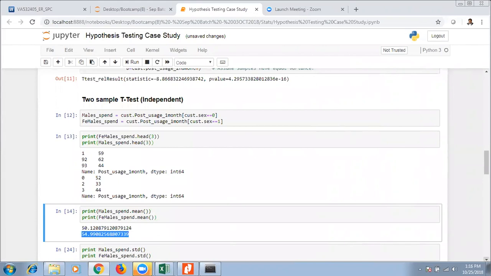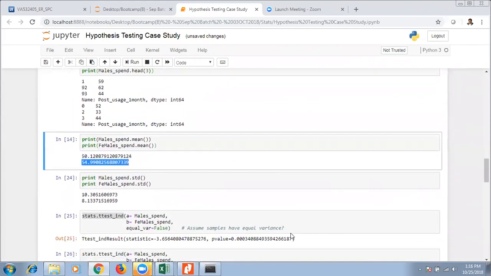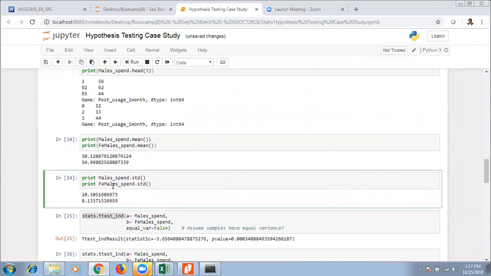Now by looking at this value, you can see that there is a difference, but is that difference significant or not? That's what we want to check. And again, in this case, one more important thing: if the two samples are different, you can also expect some kind of variance also being different. It is because the two sets of people have different behavior. That means the variance also differs, right?